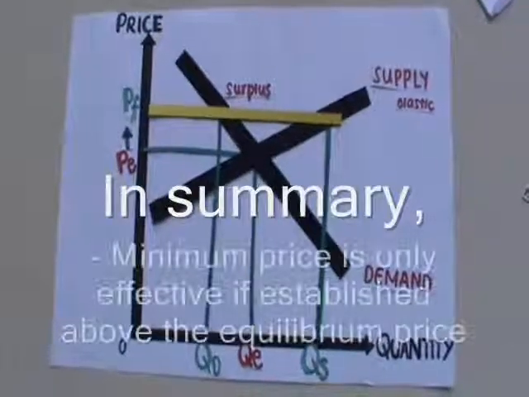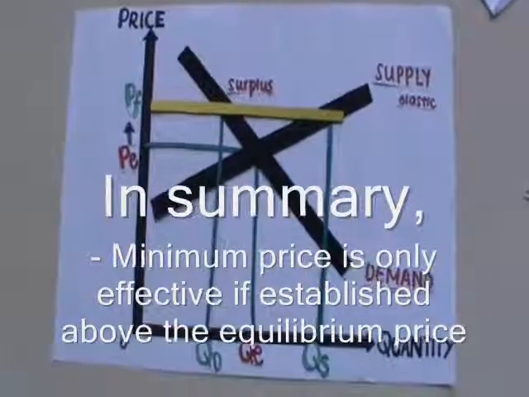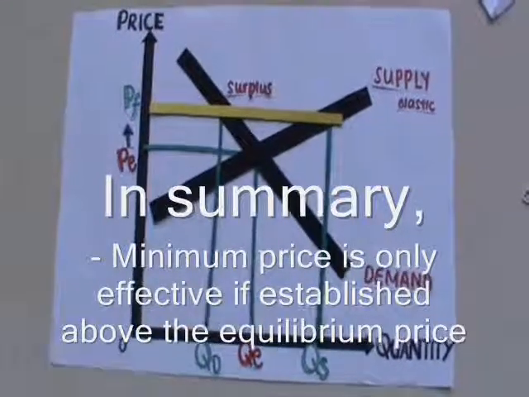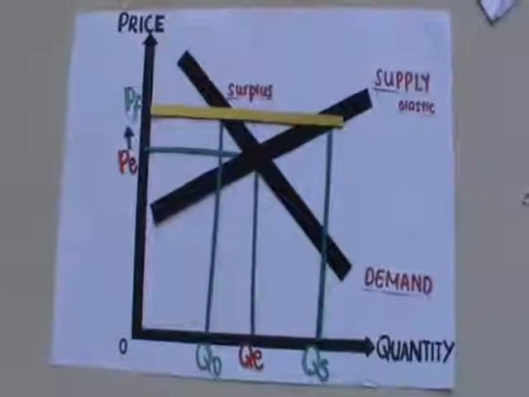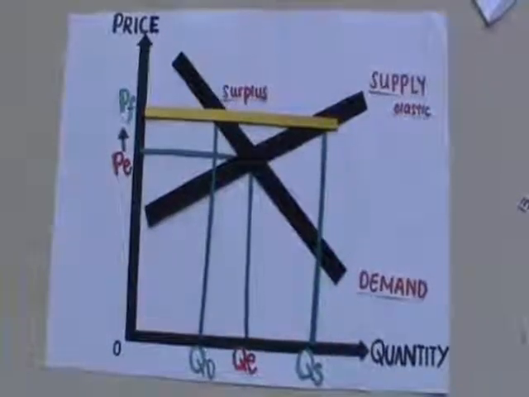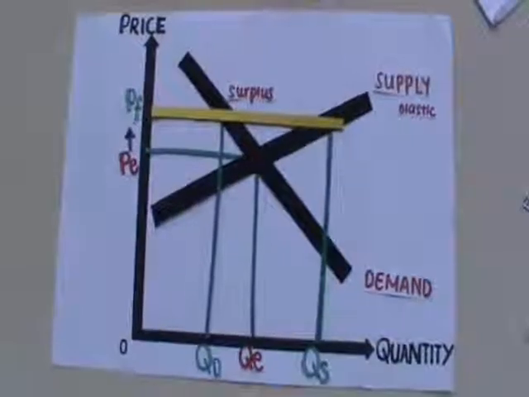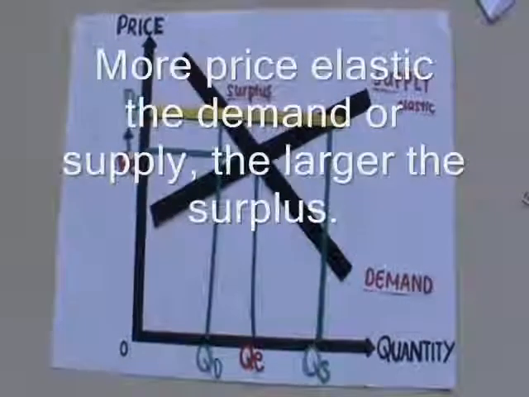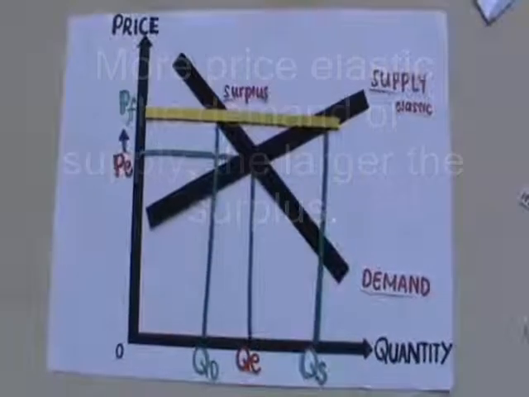In summary, a minimum price is only effective if it is established above the equilibrium price. It will cause the price of the good to increase and quantity demanded to decrease. This will cause a surplus which is also affected by both the price elasticity of demand and supply of the good. The more price elastic the demand and supply, the larger the surplus that is created in the market.